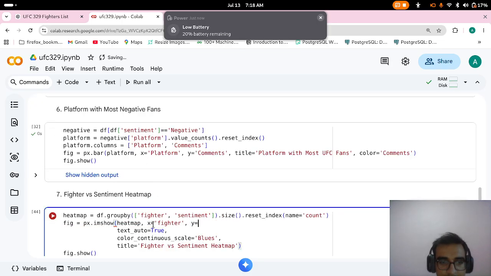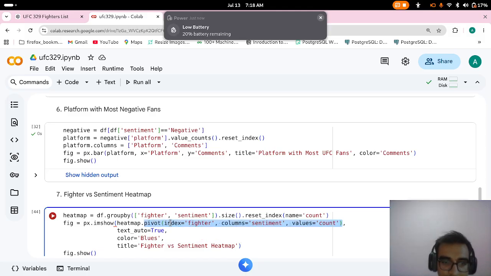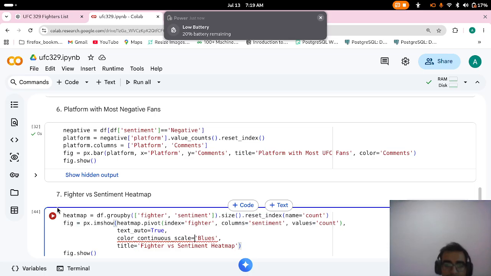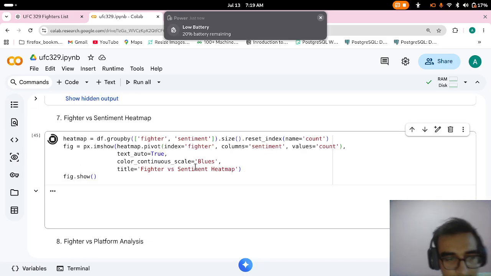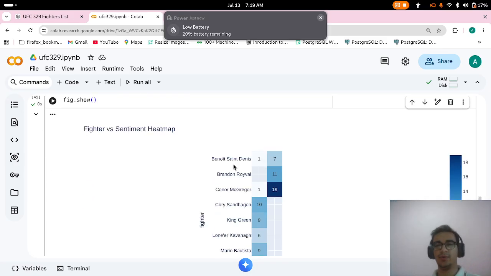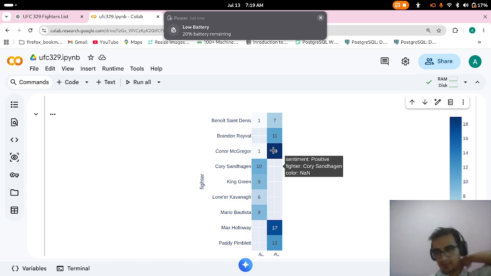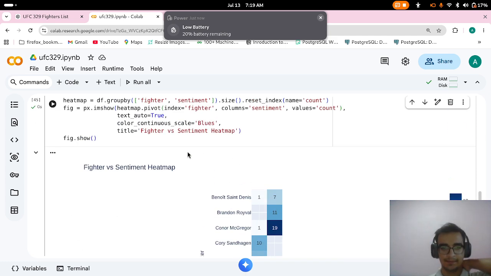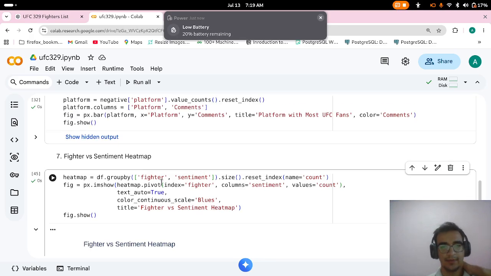Okay, I think the pivot one, the index was fighter. Now here I can do continuous scale equal to blue. Now it should create a blue heat map. Yes, that's what I was looking for. So we have a heat map.